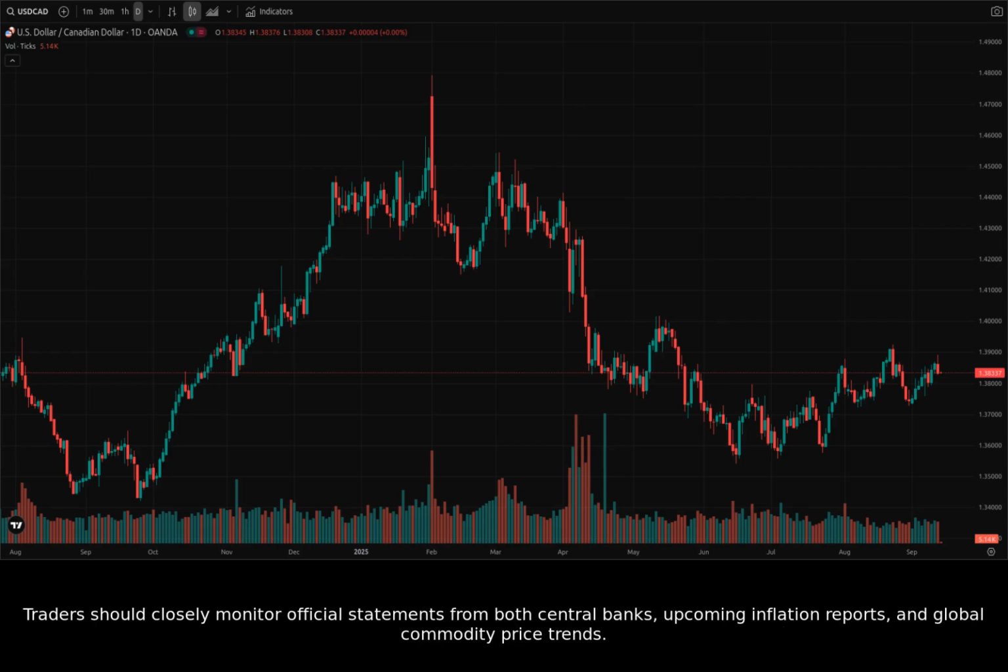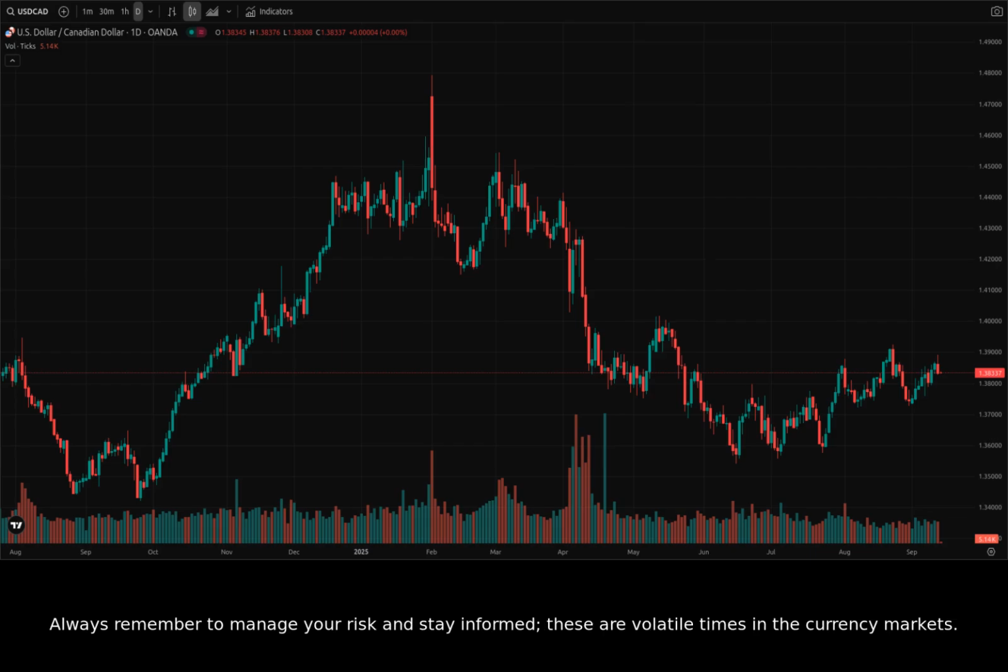Traders should closely monitor official statements from both central banks, upcoming inflation reports, and global commodity price trends. Key price levels to watch remain the resistance at 1.3890 to 1.3900 and critical support at 1.3820 to 1.3830, and further down at 1.3700 to 1.3720. Always remember to manage your risk and stay informed.